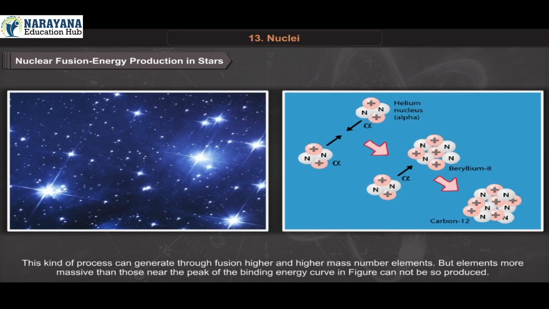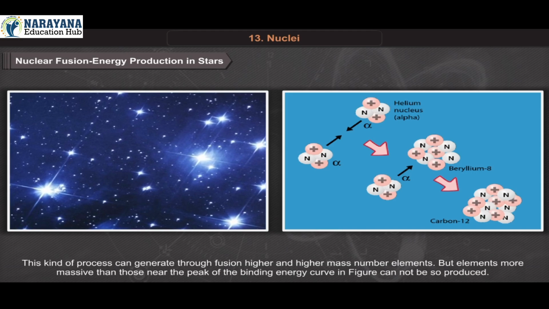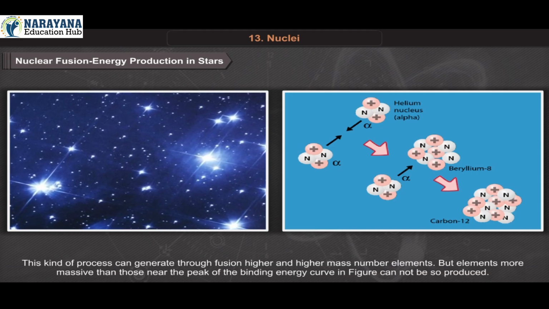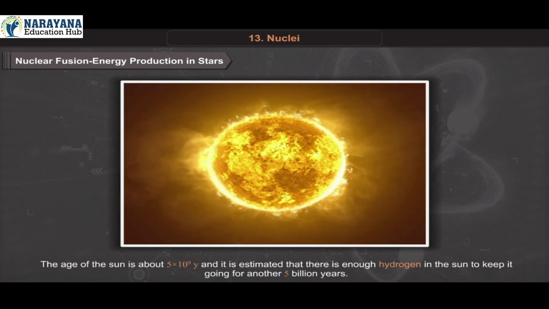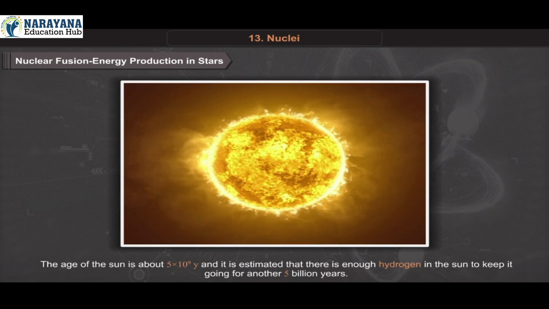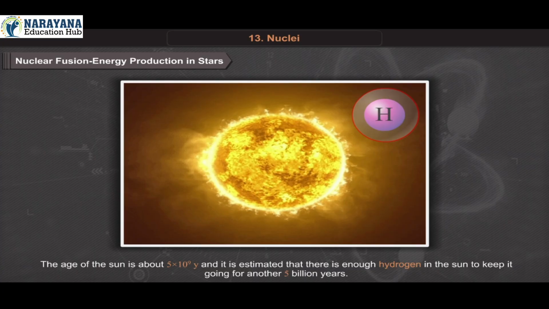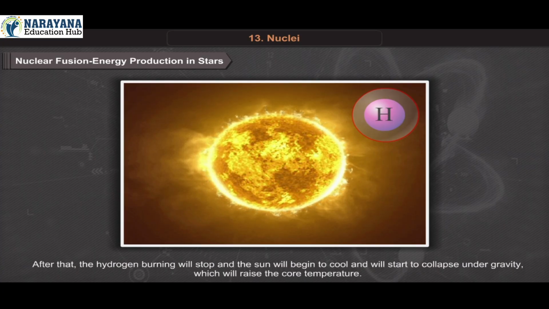This kind of process can generate through fusion higher and higher mass number elements, but elements more massive than those near the peak of the binding energy curve in the figure cannot be so produced. The age of the Sun is about 5 × 10⁹ years, and it is estimated that there is enough hydrogen in the Sun to keep it going for another 5 billion years.